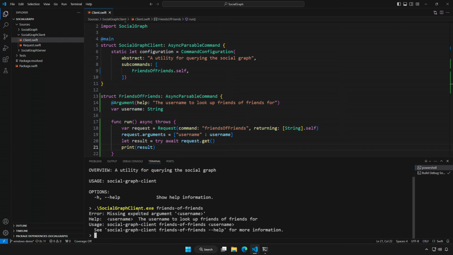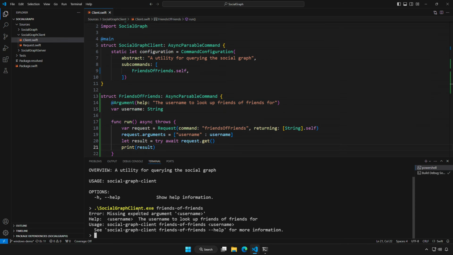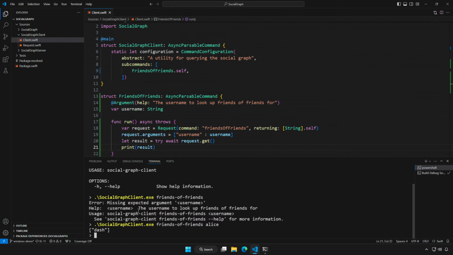It looks like I forgot to specify a username. Argument Parser automatically produced some helpful output to explain the missing argument. Let's run it again and see what the response is if I specify Alice. Great, the command is working. The argument property wrapper made building my tool's commands really easy, and it's a great example of the kind of expressive API you can deliver in Swift.